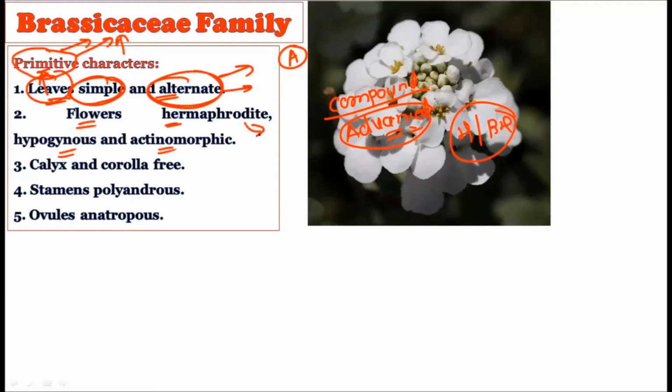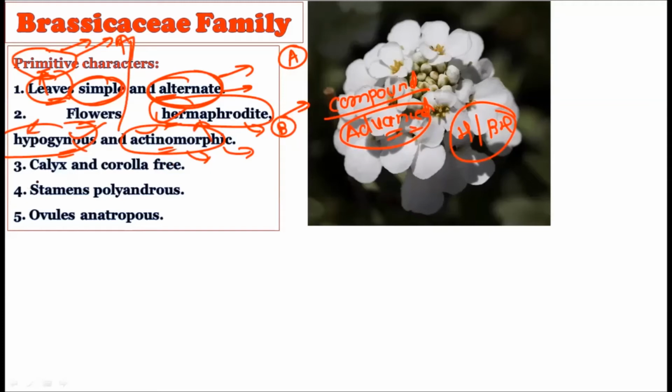The hermaphrodite, that is bisexuality, the actinomorphic symmetry, and the hypogynous ovary are all considered primitive characters, because the primitive flower showed this type of condition. Actinomorphic means it can be cut into two equal halves from any plane, right? So the actinomorphic, hermaphrodite, and hypogynous conditions are considered primitive conditions.